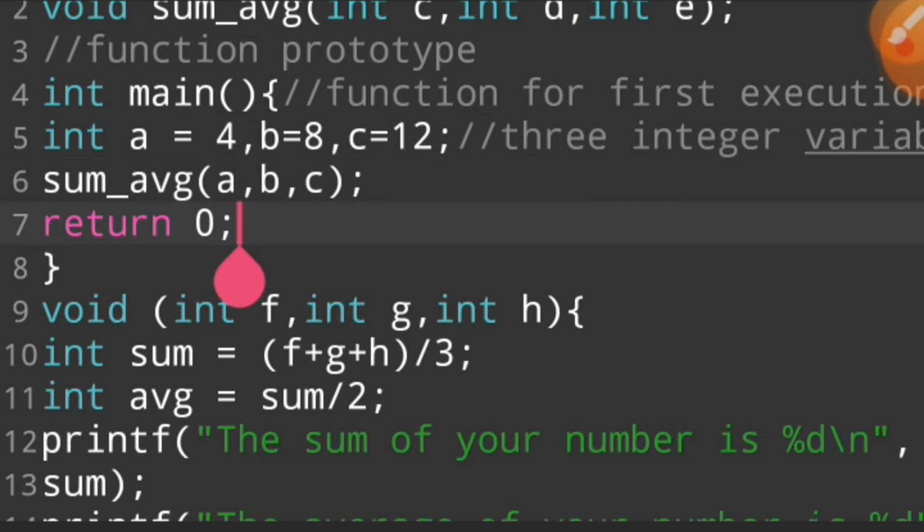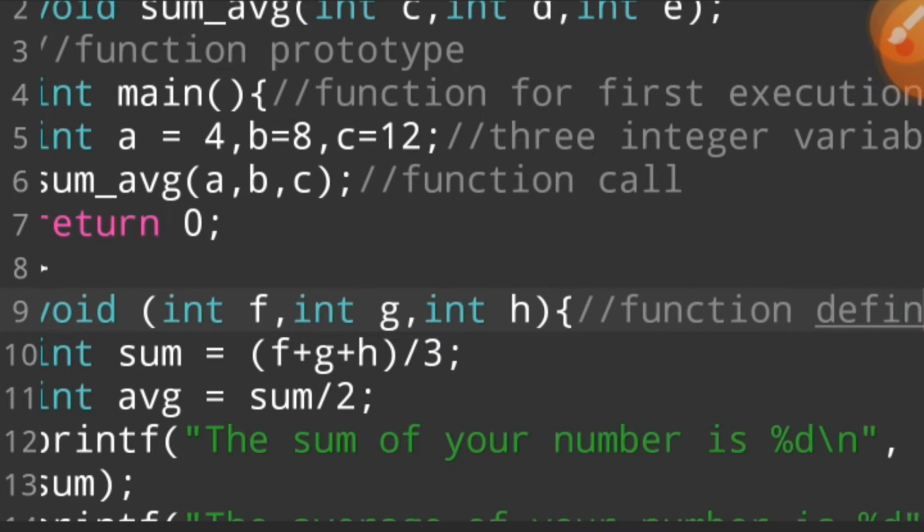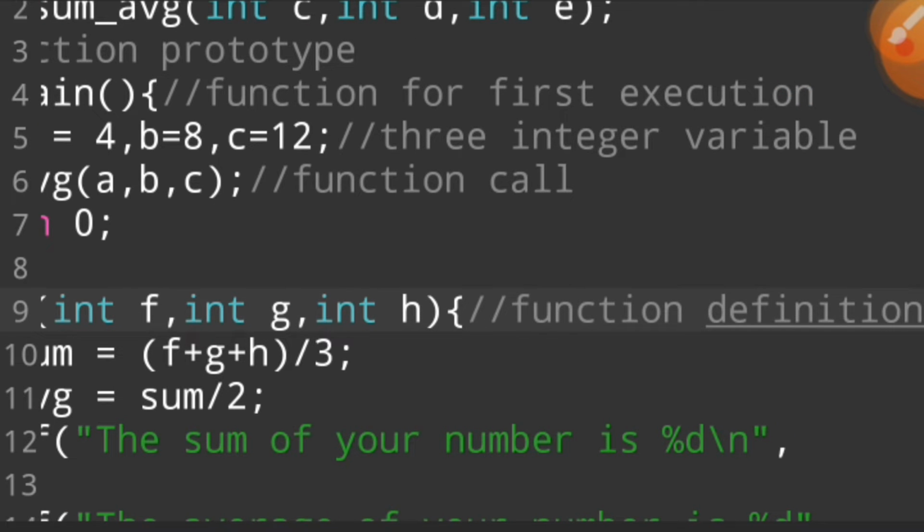And then we say this is a function call. In the function call, the values of the three operands are coming. In this case, the value of A is 4, the value of B is 8, the value of C is 12, and then this is a function definition.